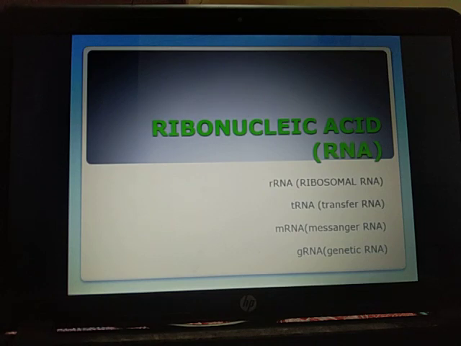Now let's discuss the function of tRNA. tRNA is called the adapter molecule, which is meant for transferring amino acids to the ribosome for synthesis of polypeptide. There are different tRNAs for different amino acids. Some amino acids can be picked up by 2-3 tRNAs. tRNA carries a specific amino acid at a particular point during polypeptide synthesis as per the codons of messenger RNA.